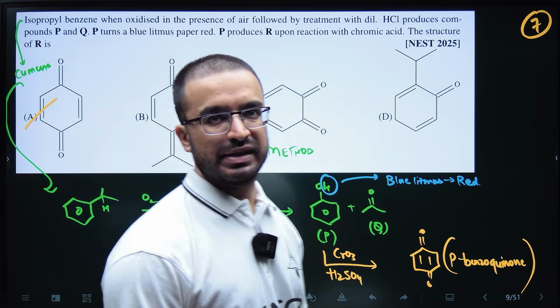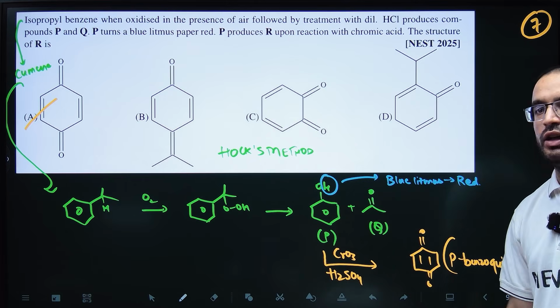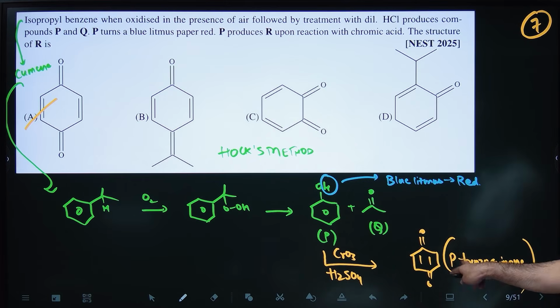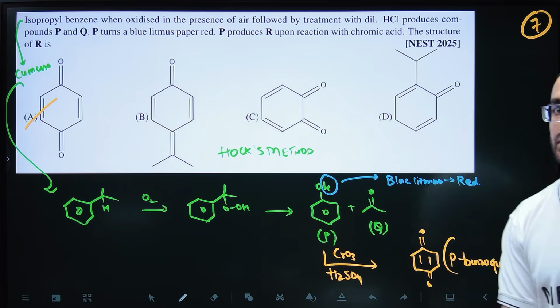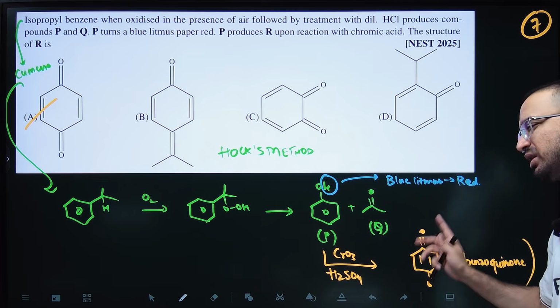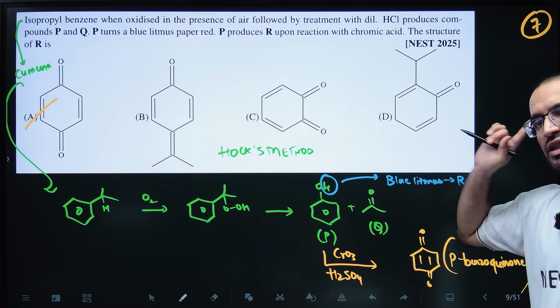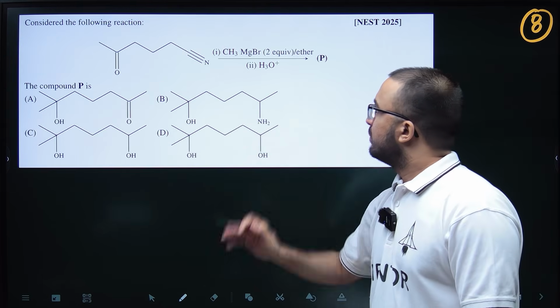I told you that this is a very strong oxidizing agent, so it would convert it into a ketone, but because of this resonance and aromaticity, the whole benzene converts to parabenzoquinone. You don't need to remember the mechanism of this, you can just see this. Okay, so let's move to the next question.